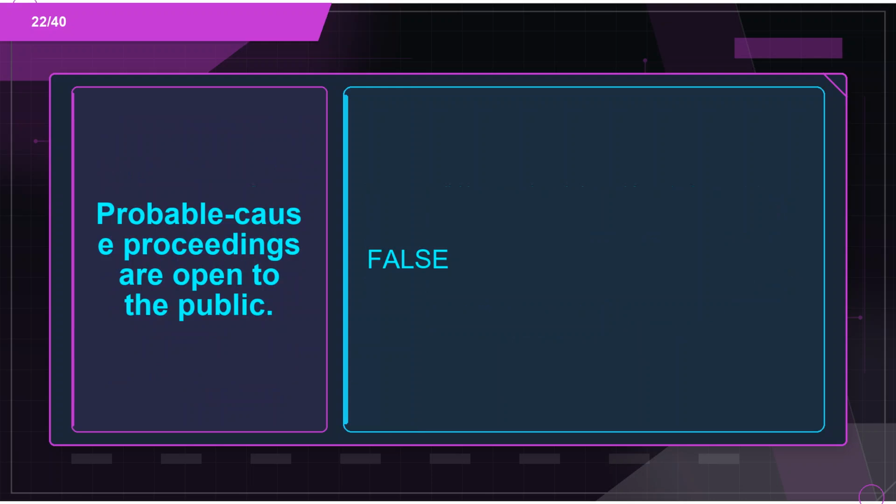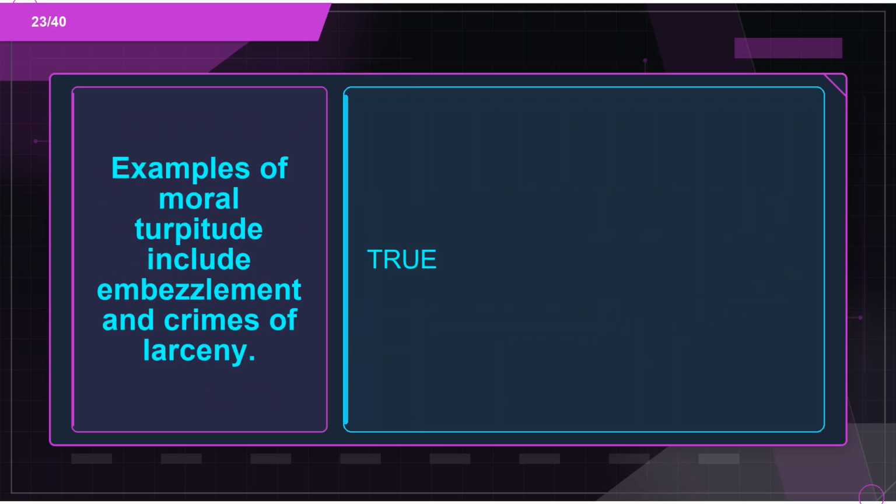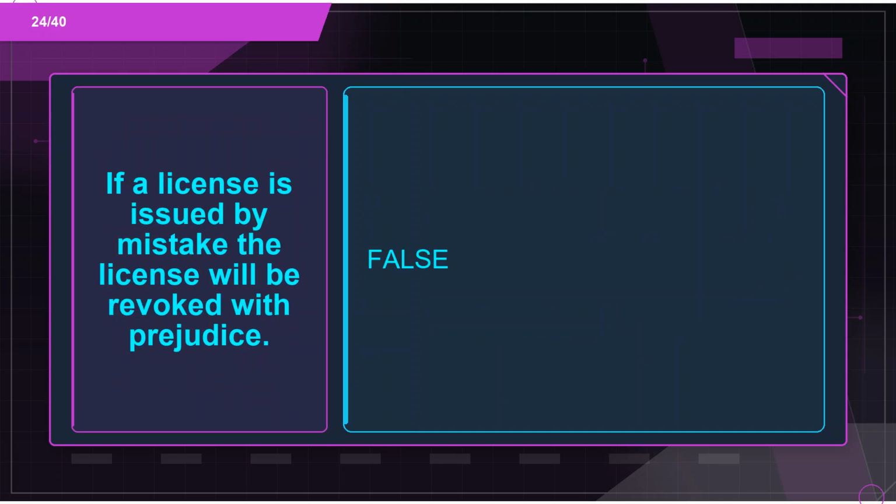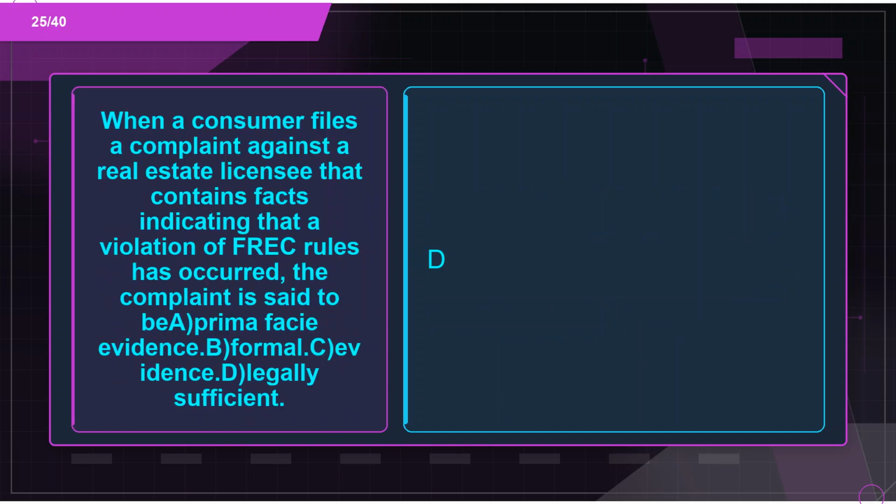Flashcard 22. Term: probable cause proceedings are open to the public. Definition: false. Flashcard 23. Term: examples of moral turpitude include embezzlement and crimes of larceny. Definition: true. Flashcard 24. Term: if a license is issued by mistake, the license will be revoked with prejudice. Definition: false. Flashcard 25. Term: when a consumer files a complaint against a real estate licensee that contains facts indicating that a violation of FREC rules has occurred, the complaint is said to be A. prima facie evidence. B. formal. C. evidence. D. legally sufficient.